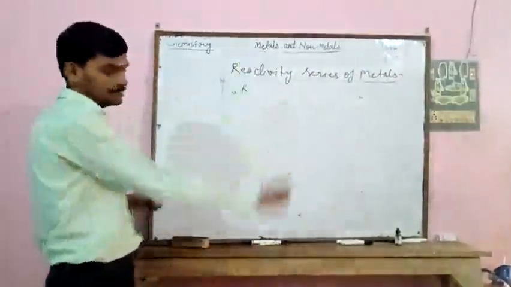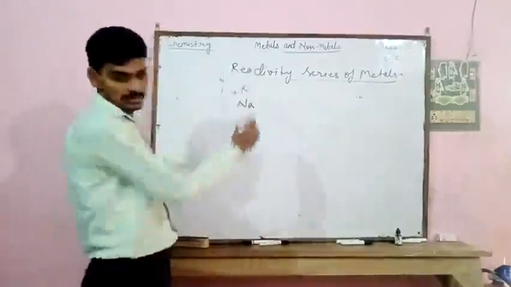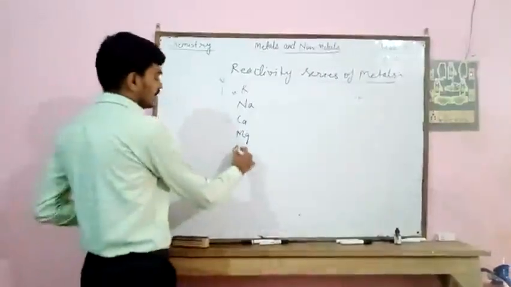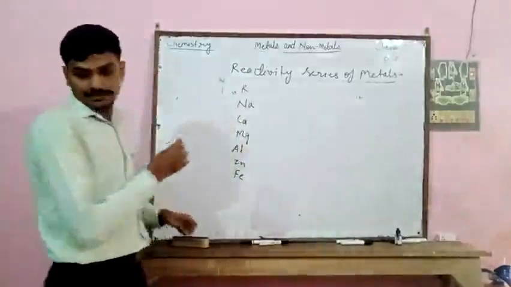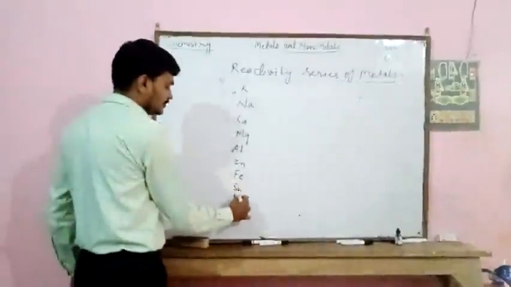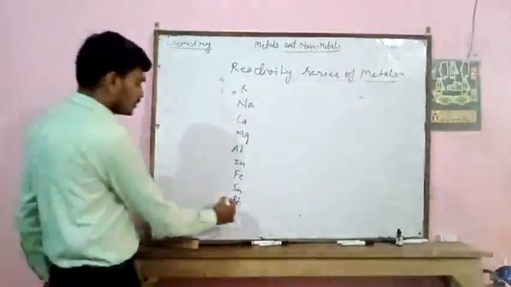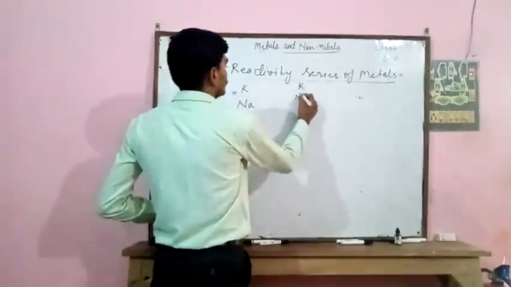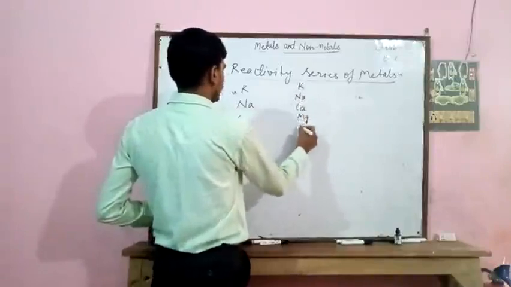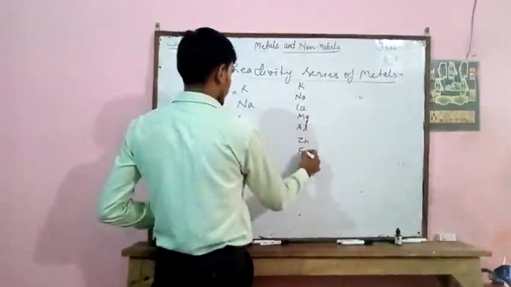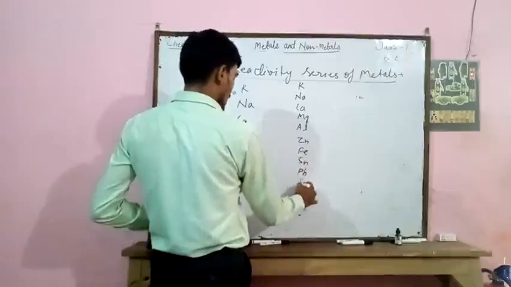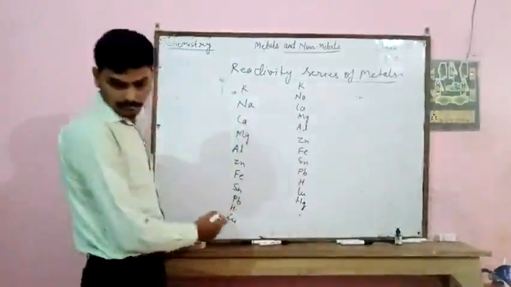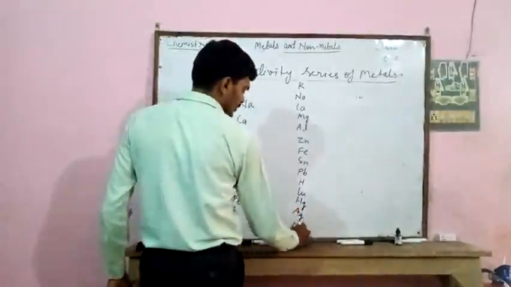First is potassium, second sodium, third calcium, then magnesium, aluminium, zinc, iron, tin, lead, hydrogen, copper, mercury, silver and gold.